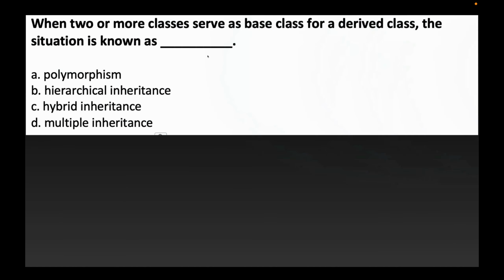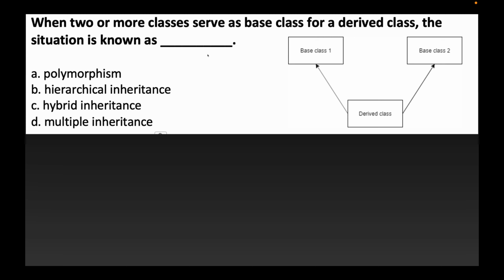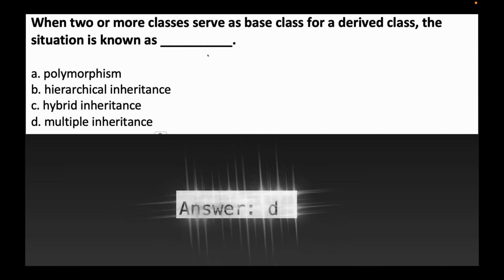Towards the next question: when two or more classes serve as base classes, meaning we have two parents and one child class, there are two root nodes, so the tree will look like a V. This kind of inheritance is known as multiple inheritance. So the answer will be D, multiple inheritance.